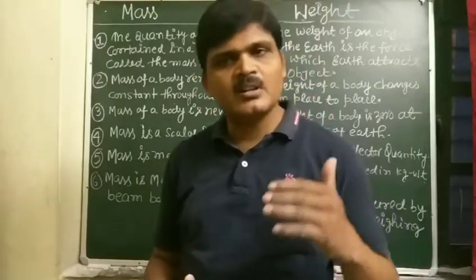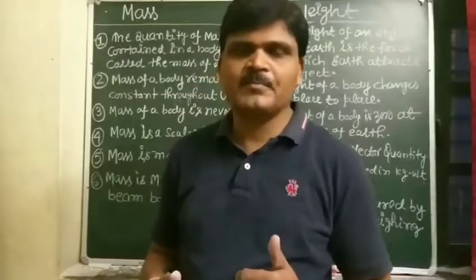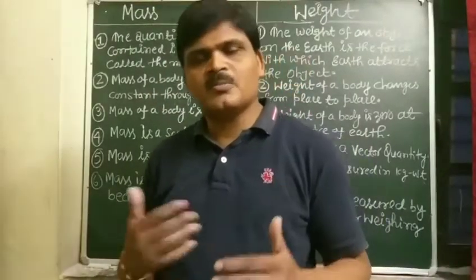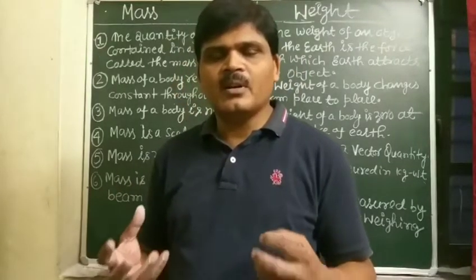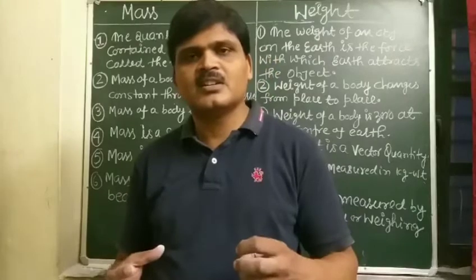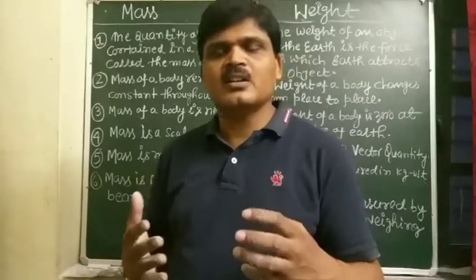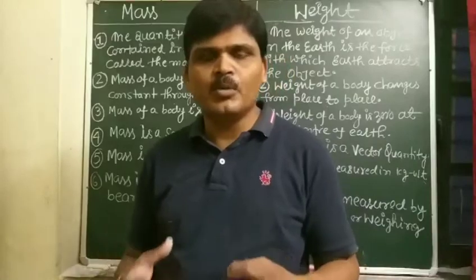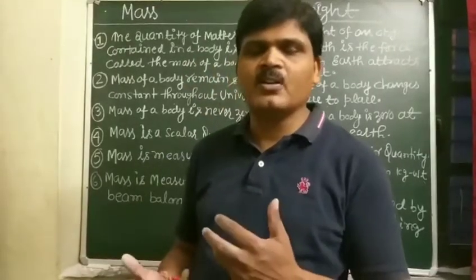And student, next topic is the weight of an object. First of all, what is the weight of an object? The weight of an object on the Earth is the force with which the Earth attracts the body or object.